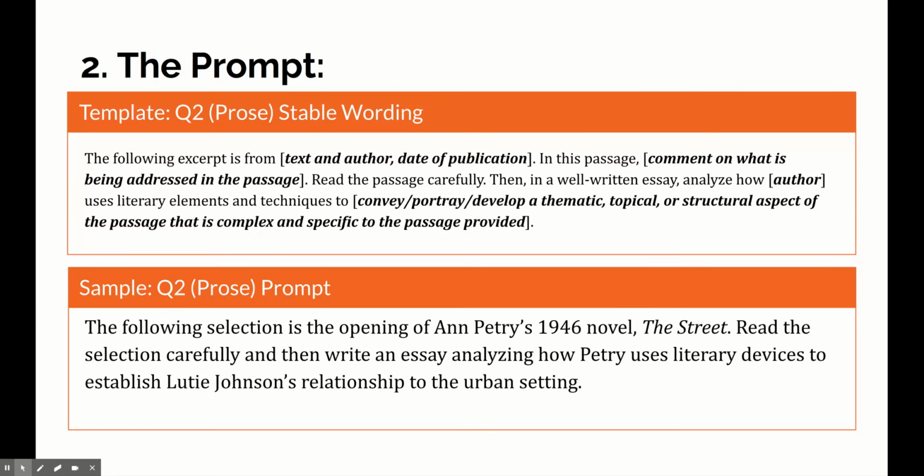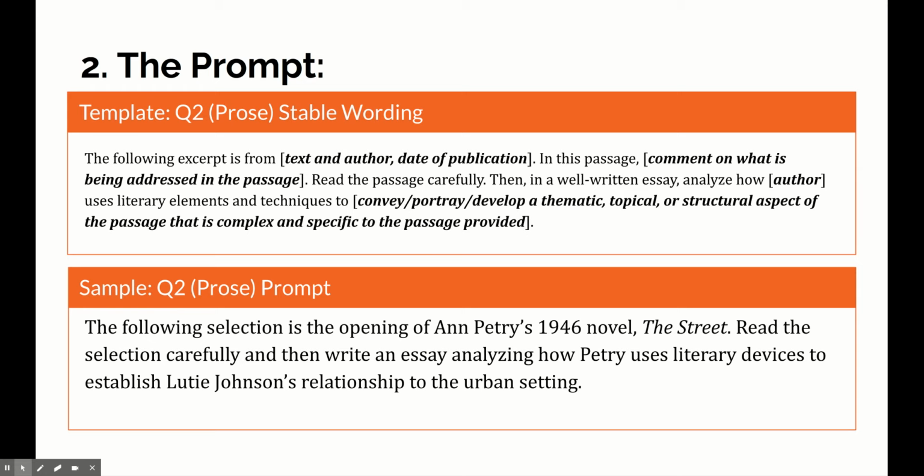First, we'll look at the prompt because we have to look at the prompt in order to know what kind of a claim we want to write. Here in the top box, you'll see the template from the College Board that shows the stable wording that they've selected for these types of prompts. The following excerpt is from, you'll find out the name of the text and the author, the date that it was published.